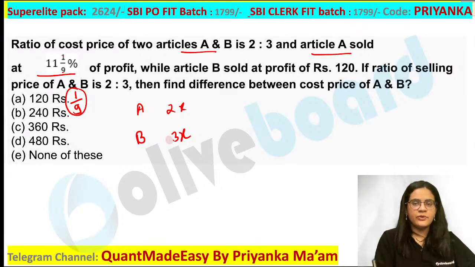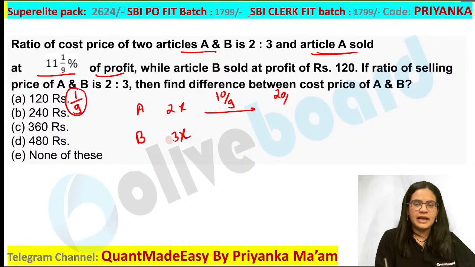So what is given in your question? Article A is sold at 1/9 profit. So what would be the multiplication factor? 1 plus 1/9, or I can say 10/9 here. So you are going to get 20/9x as the selling price. Whereas article B is sold at a profit of 120. So for B you have to write down 3x plus 120.